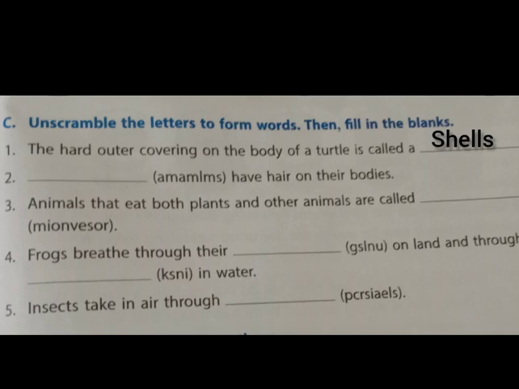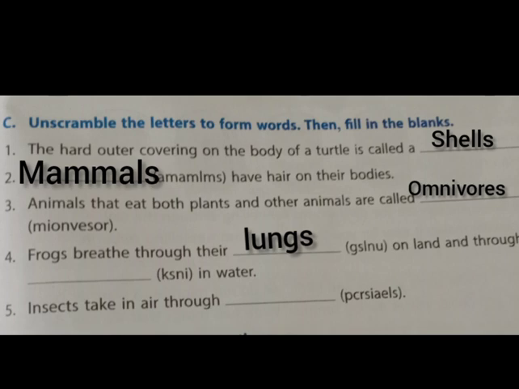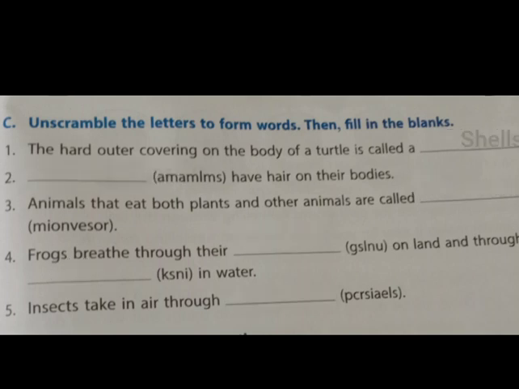Answer is mammals. Third one, animals that eat both plants and other animals are called omnivores. Fourth question, frogs breathe through their dash on land and through their dash in water. What is the answer? Yes, frogs breathe through their lungs on land and through their skin in water. Fifth one, insects take in air through spiracles.